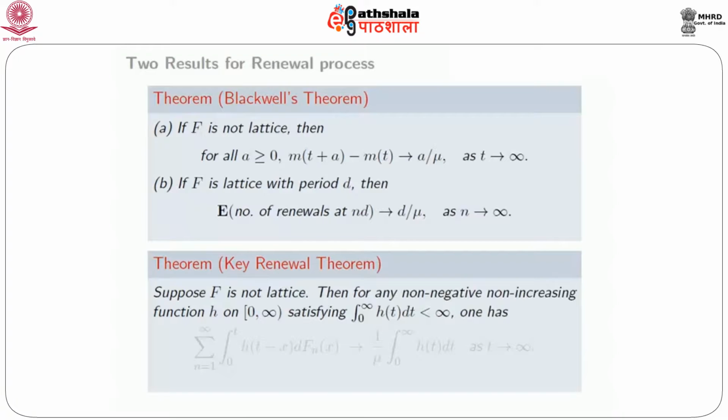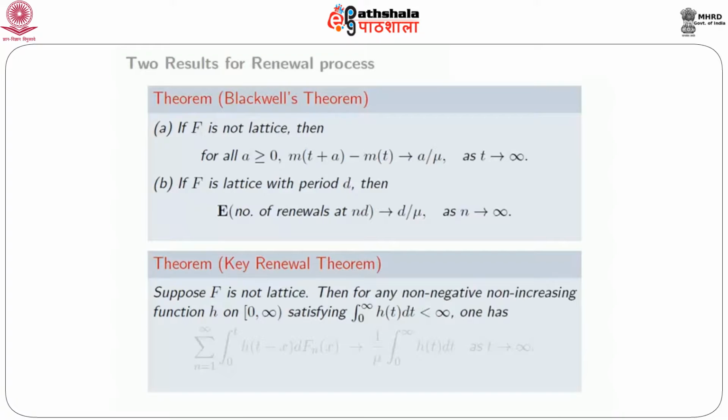What happens in the lattice case? If f is lattice with period d, then the result is slightly different. It says that the expected number of renewals at nd goes to d over mu as n goes to infinity. This is only natural to consider when f is lattice with period d, because renewals can happen only at times which are multiples of d.